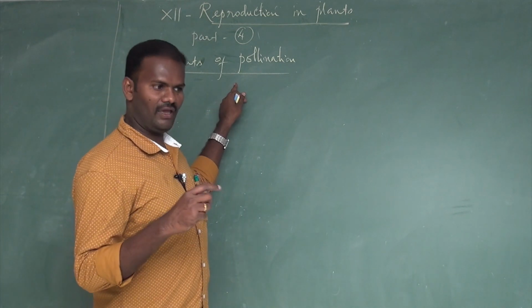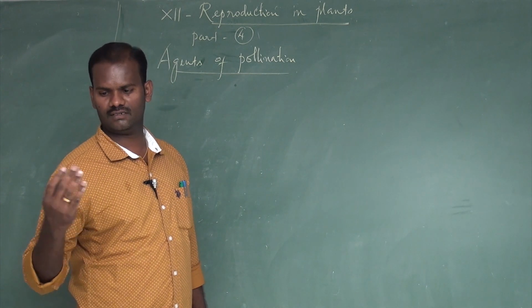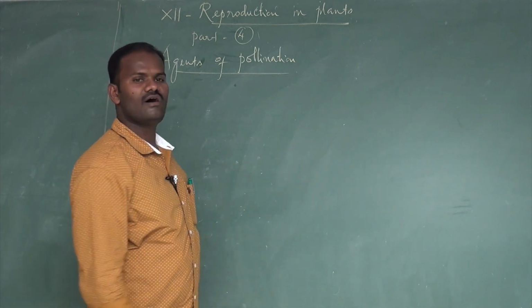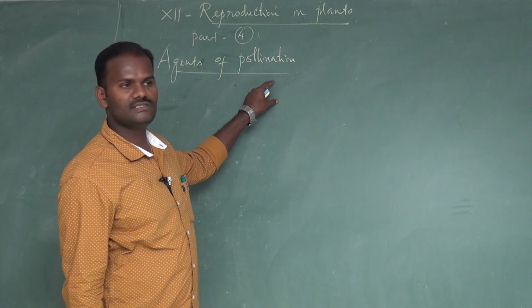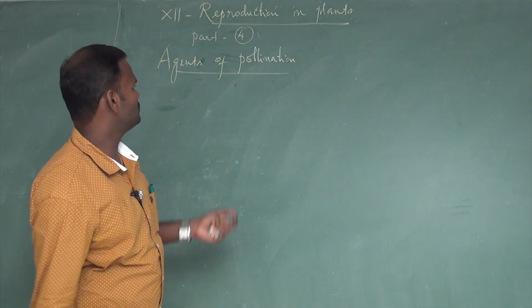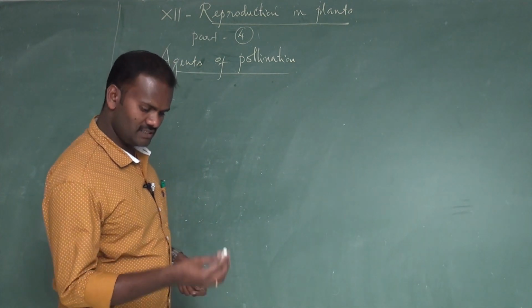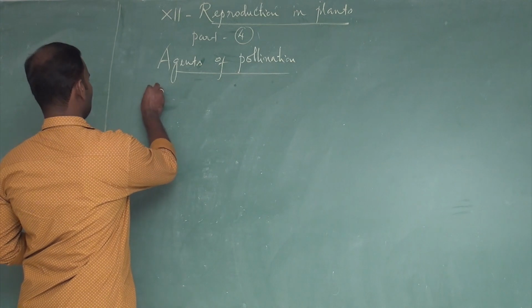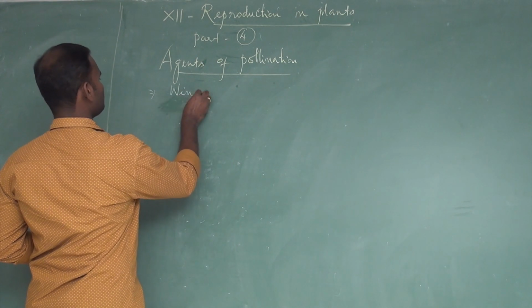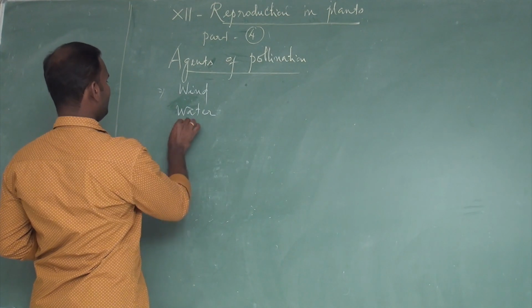There are a lot of agents involved in pollination, to take pollen grains from the anther of one flower to the stigma of another flower. These are called agents of pollination, today's topic. Pollination is affected by various agents, maybe wind, or water, or insect.